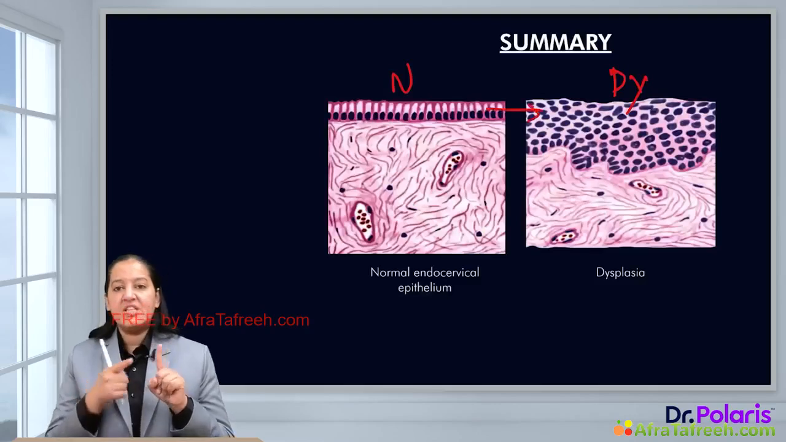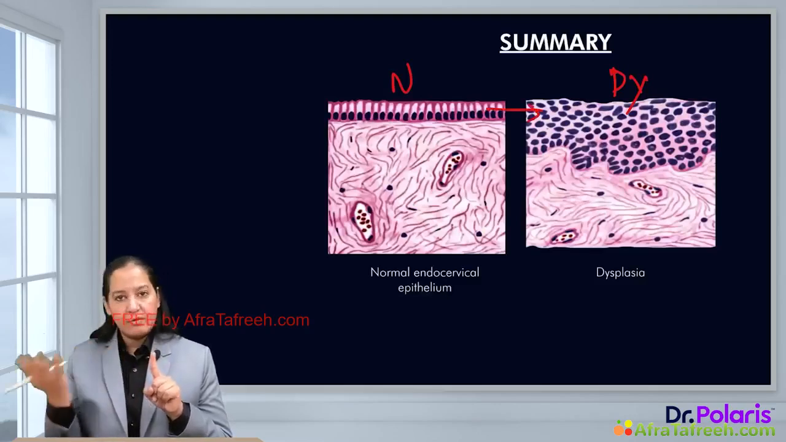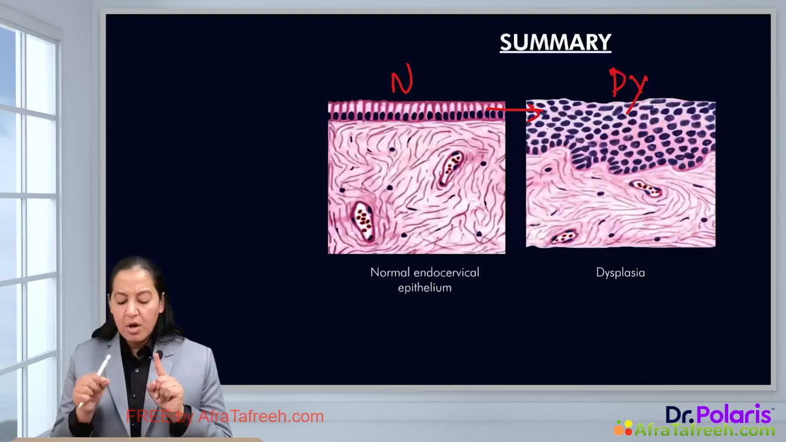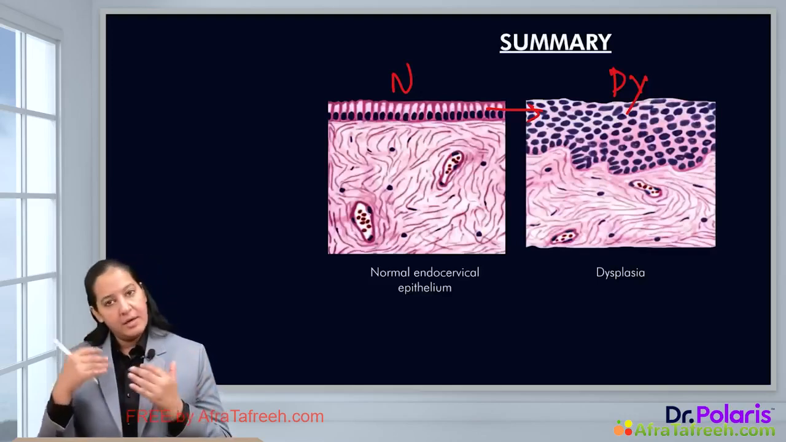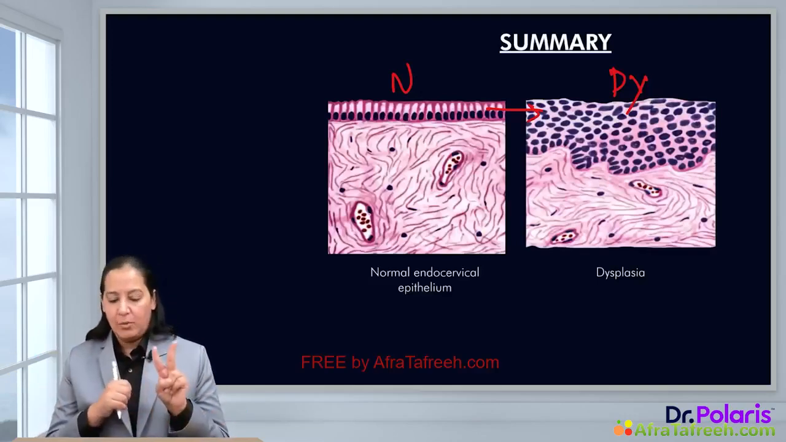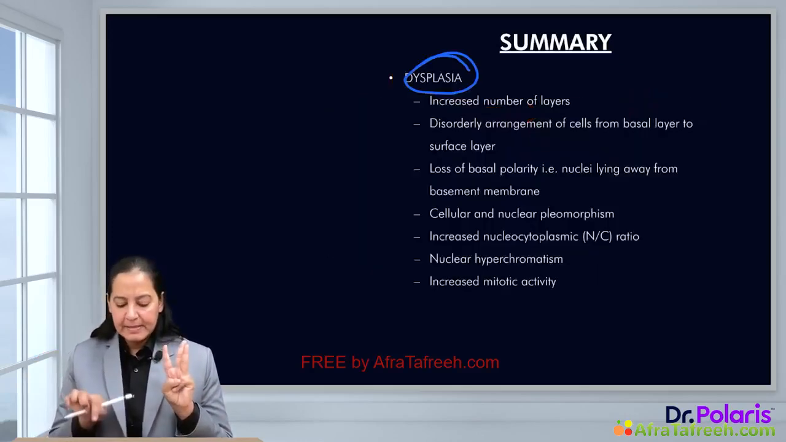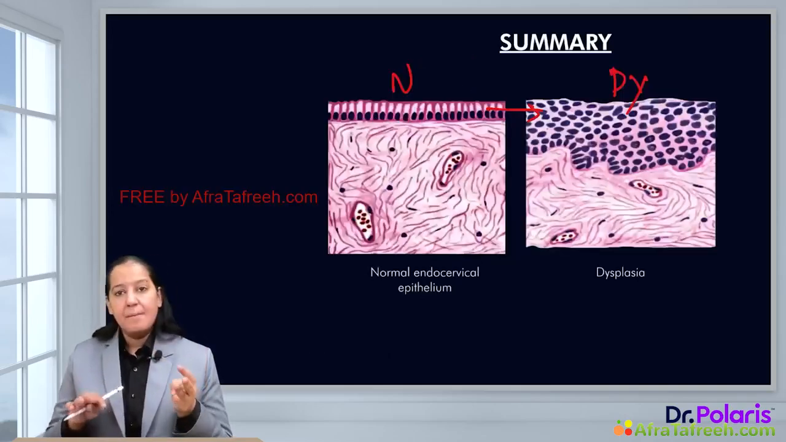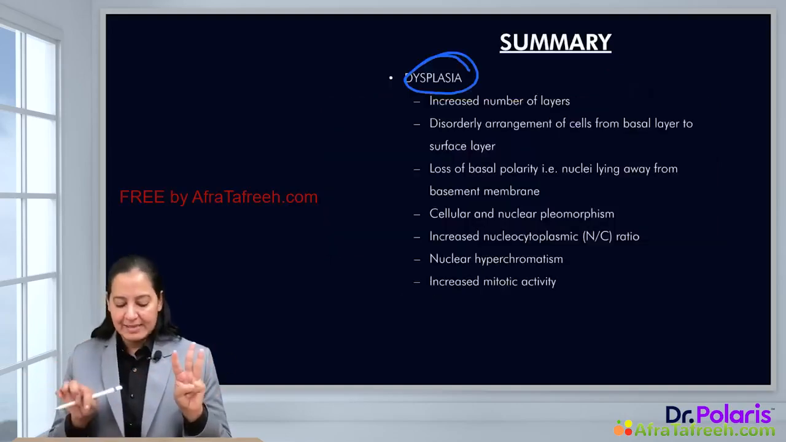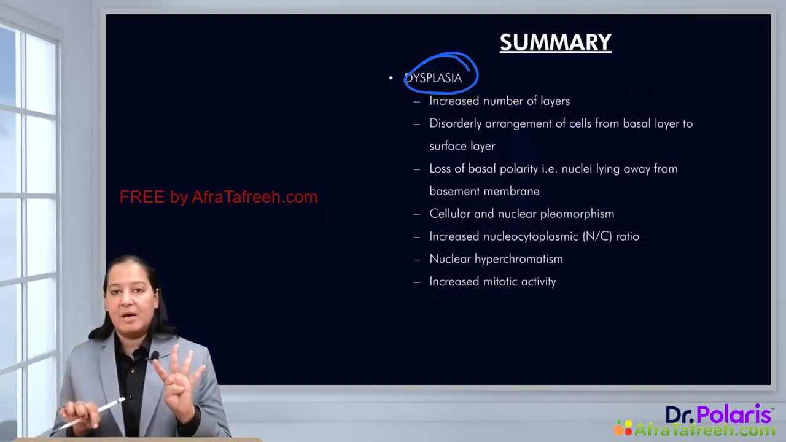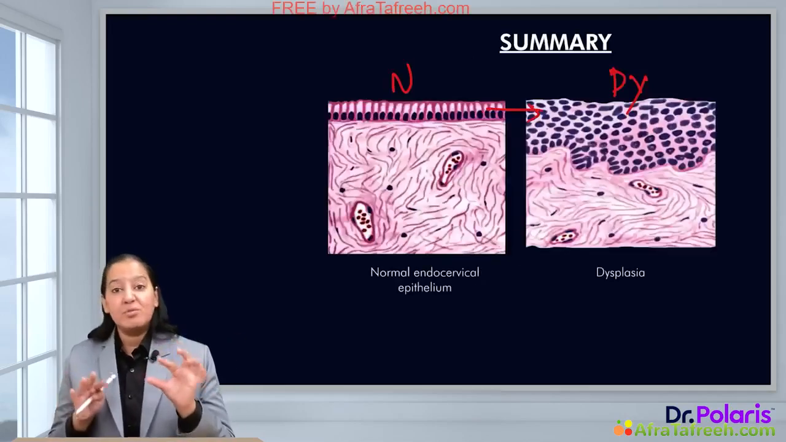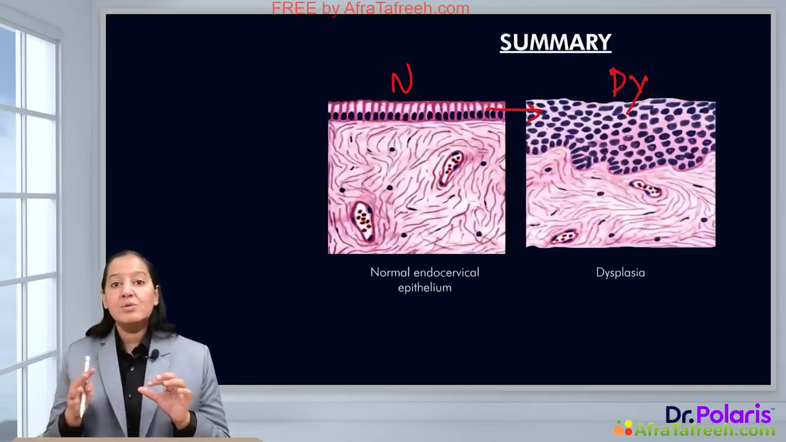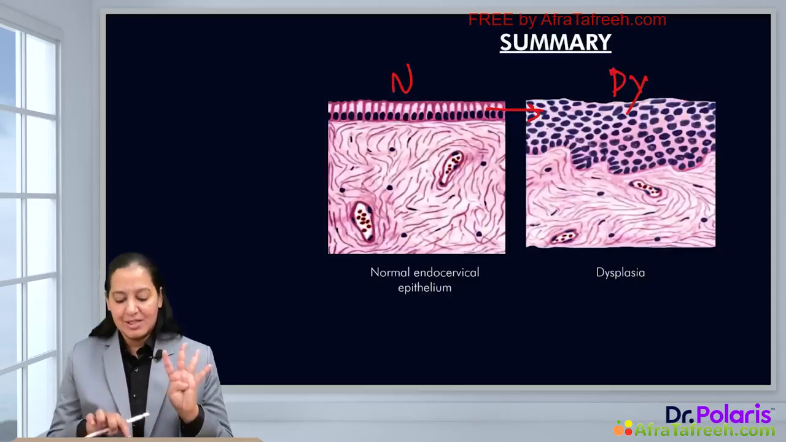Number 1, the first change, increased number of layers. The layers are increased in dysplastic tissue. Second, disordered arrangement of the cells in dysplastic tissue. In normal, it is an ordered arrangement; in dysplasia, it is a disordered arrangement. The third one is loss of basal polarity. Normally basal polarity is present, but in dysplasia, the basal polarity is lost. The fourth one is pleomorphism. Normally all the cells are the same shape and size, but in dysplasia, some cells are small, some are large. This is known as variation in shape and size. It is known as pleomorphism.